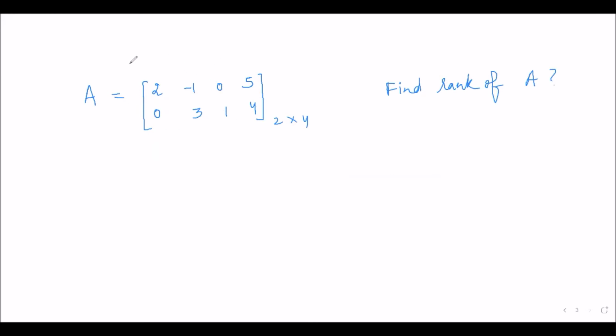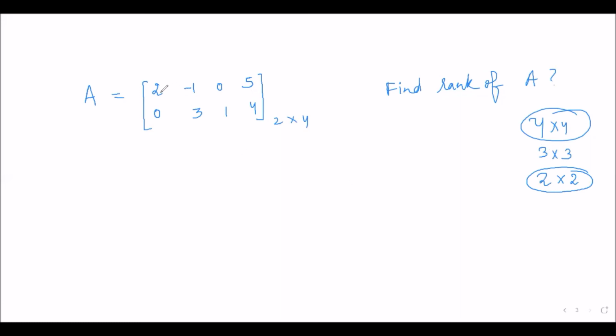Because if we check with the definition, if we use determinants for finding the rank of this matrix, then what is the maximum possible order we can have here for the submatrix? Can we have a submatrix of order 4 by 4? No, because we don't have 4 rows. Can we have a submatrix of order 3 by 3? Again, the answer is no, because we have only 2 rows. So from where can we start? We can start from the submatrix of order 2. And see here, this 2 is the minimum of these two, 2 and 4.